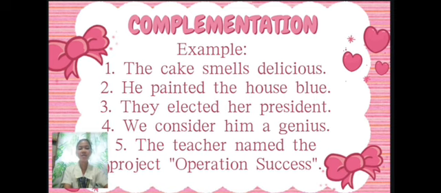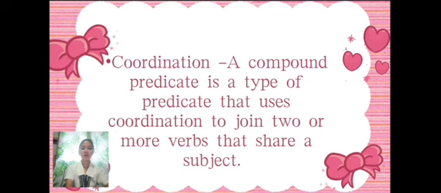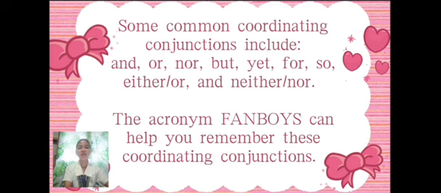Now, the second one is coordination. Coordination in grammar uses coordination to join two or more verbs sharing the same subject, forming a compound predicate. Common coordinating conjunctions include and, or, nor, but, yet, for, so, either...or, and neither...nor. The acronym FANBOYS can help you remember these coordinating conjunctions.